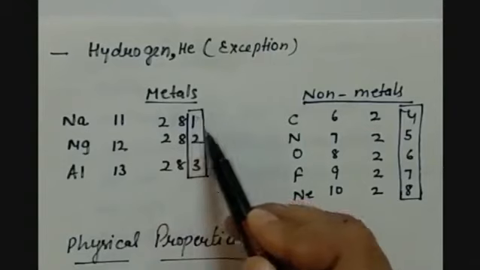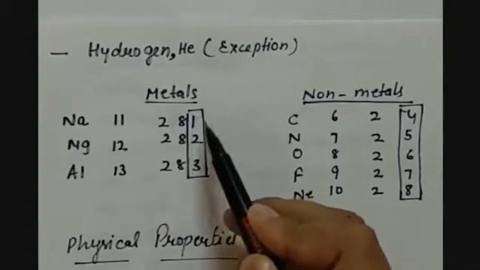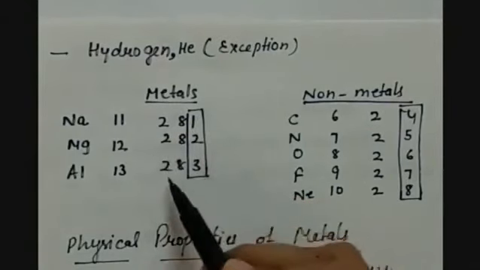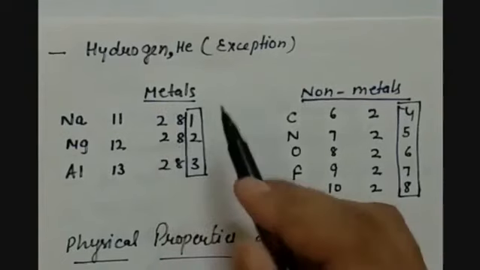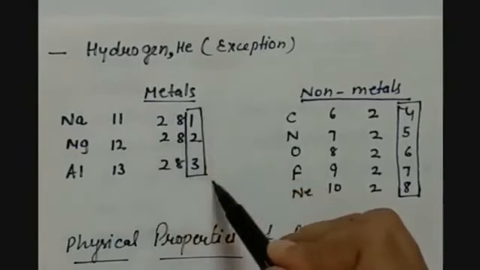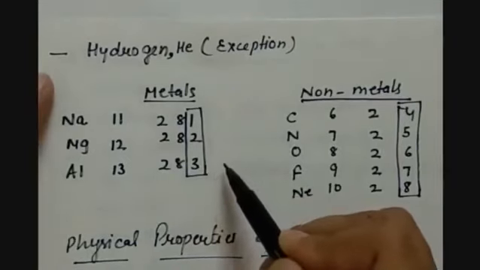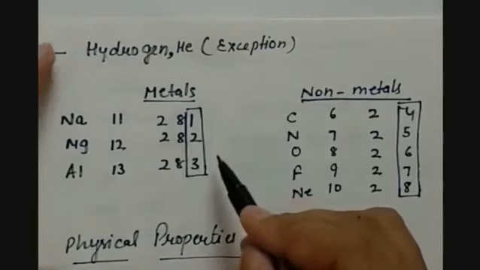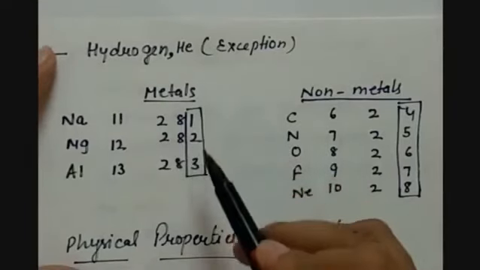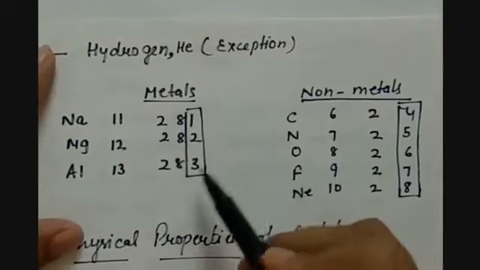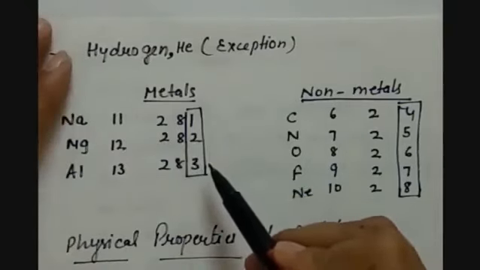So 1 electron is there in the outermost orbit. Then we have 2, 8 and 2 for magnesium, and 2, 8 and 3 for aluminium. So we can see 1, 2, 3 electrons in the outermost shell.